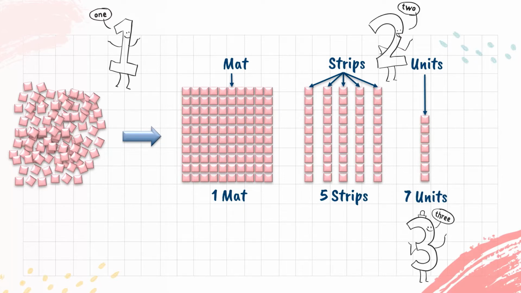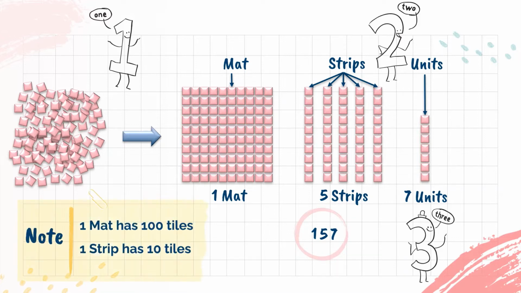We see that the pile of tiles consists of one mat, 5 strips and 7 units, or, to put it another way, the number of tiles in the pile is 100, 5 tens and 7 units. This number is briefly recorded by listing, from left to right, the number of mats, strips and units, which, in this case, becomes 157. Please pay attention that one mat has 100 tiles and one strip has 10 tiles.